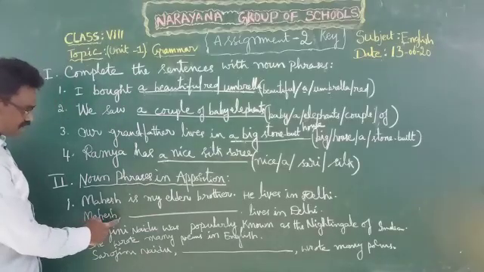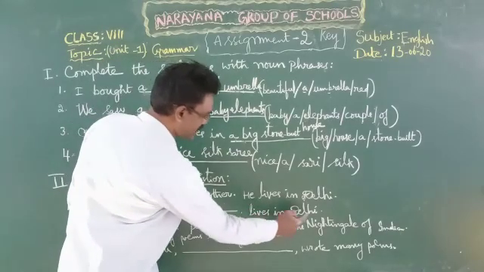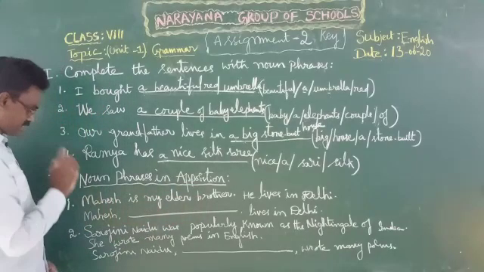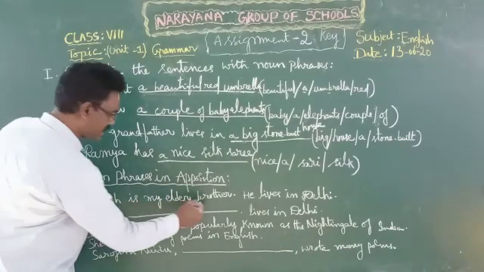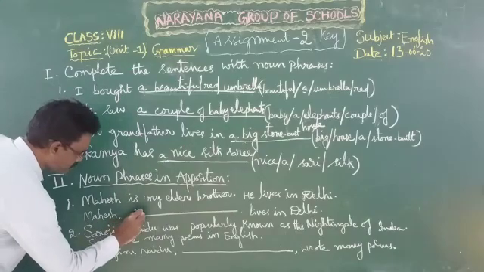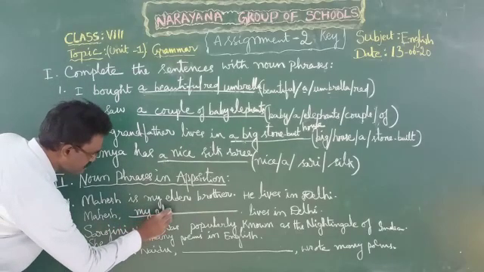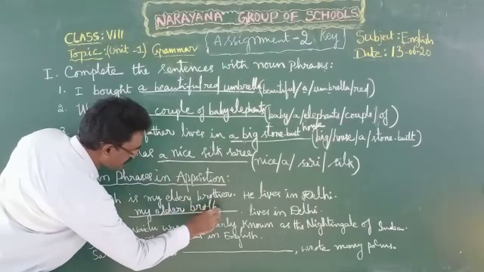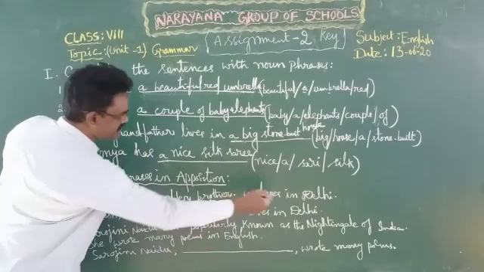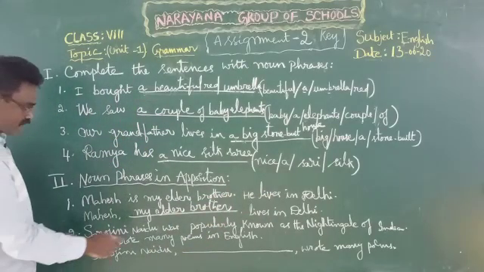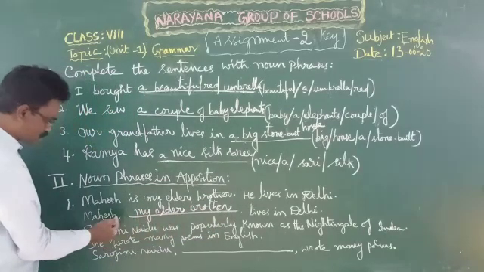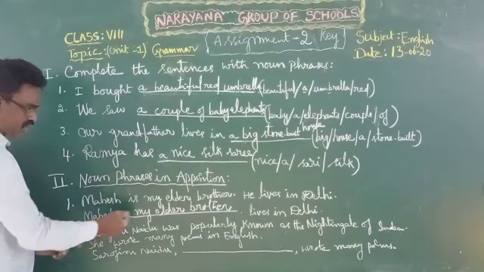See, Mahesh, comma, dash, lives in Delhi. Simply, Mahesh, my elder brother lives in Delhi.